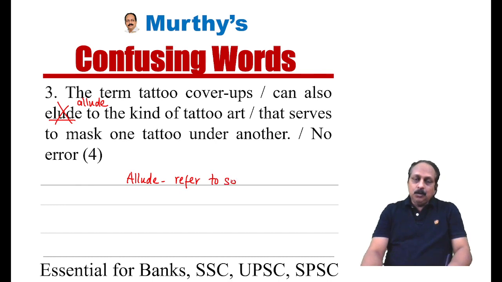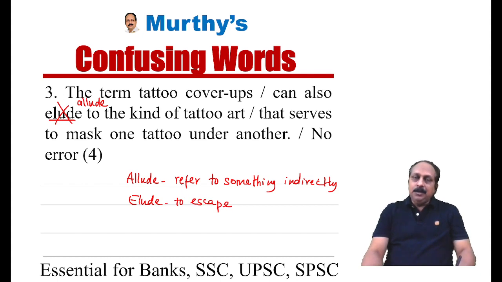Refer to something indirectly. And what is the other word? Elude. It means to escape. Success has been eluding him, not able to get success, to escape. Elude, elude. Both the words come under confusing words.